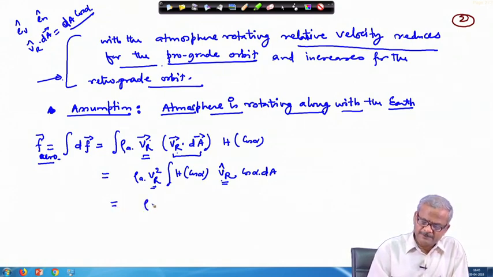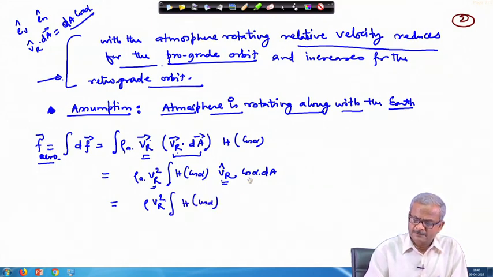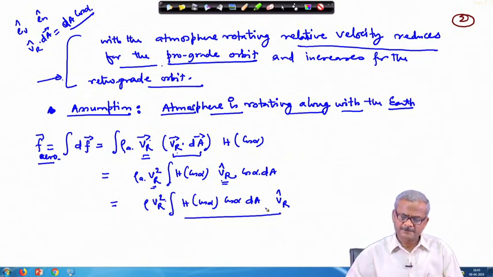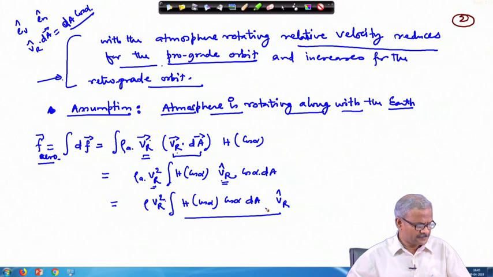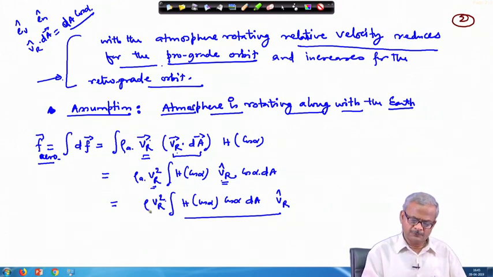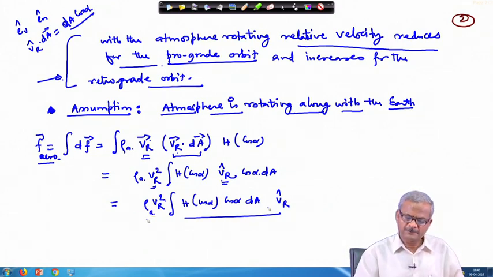And then what we did, V_r squared we have written this way, h cos alpha times cos alpha dA, and V_r is independent of the integration. So, we took it outside, and rho atmosphere is also independent of the integration sign.